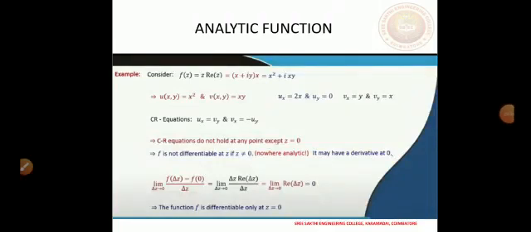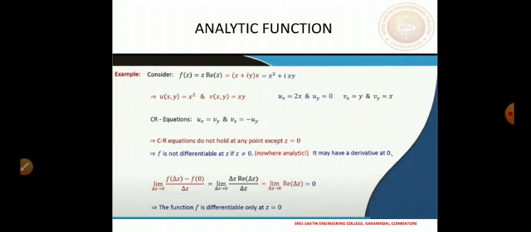So we will check with the fundamental definition, that is the limit of f of del z minus f of 0 by del z, that is the limit as del z tends to 0 of real of del z by del z. f of 0 equal to 0. So here we have the limit as del z tends to 0 of real of del z. The real of del z equals del x, the increment in x only, so that when del z goes to 0, naturally this will go to 0. So we have the derivative here.